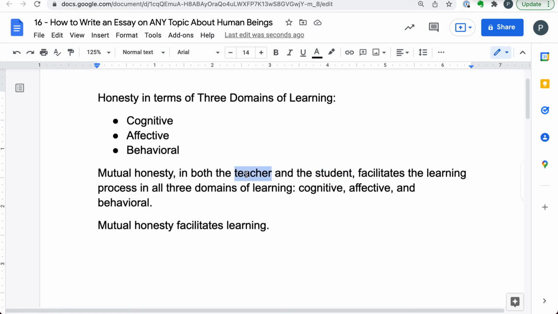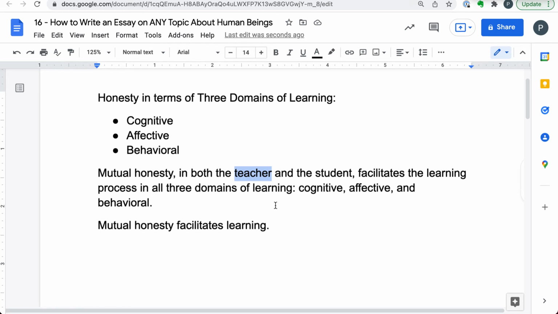Well, I came up with the teacher and the student because these are the domains of learning. And who participates in learning? Well, the student and the teacher. There's no learning without the teacher and the student. Okay, in order for learning to take place, you need the teacher and the student. See how I'm breaking things down?